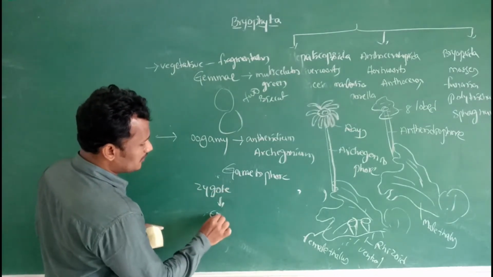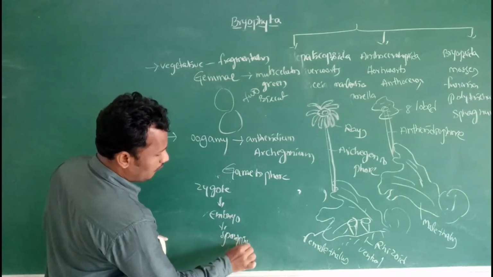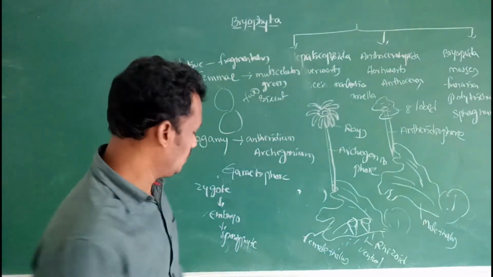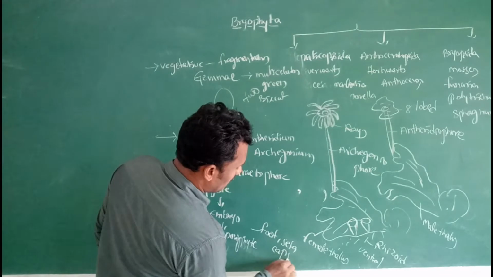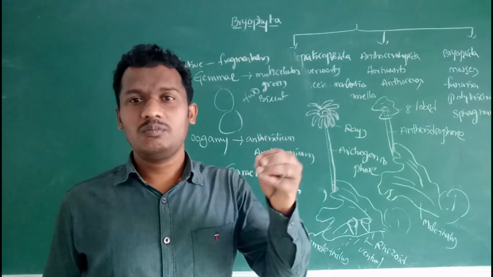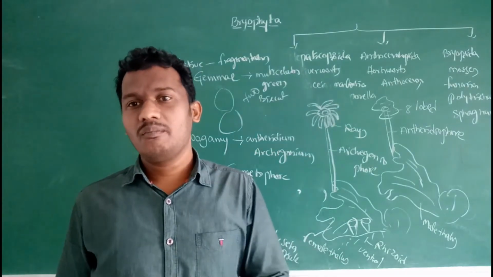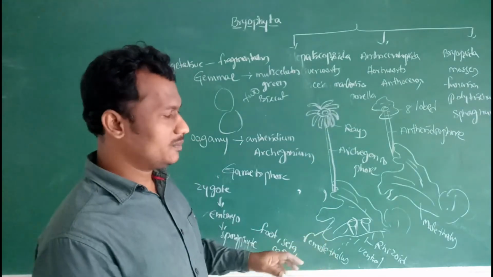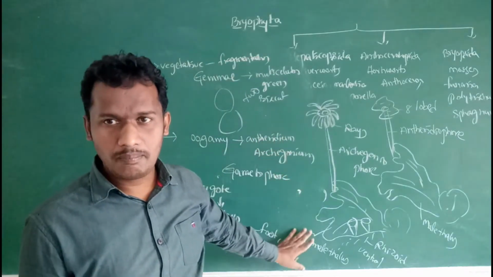Then the zygote develops into an embryo, then the embryo develops into the sporophyte. The sporophyte is differentiated into foot, seta, and capsule. In the capsule, spore mother cells are present. These diploid spore mother cells undergo meiotic division, then produce haploid spores. Then these haploid spores directly germinate and form the new Marchantia plant body.